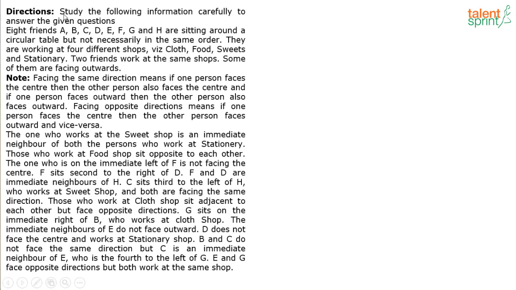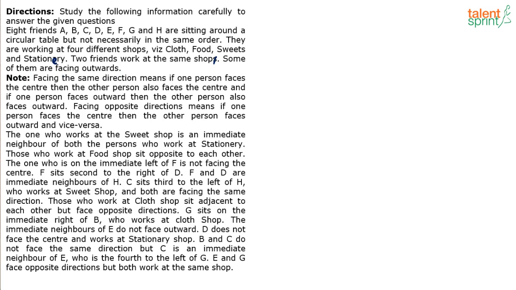Here we go. It says, look at this. Study the following information carefully to answer the given questions. Now, 8 friends A, B, C, D, E, F, G and H are sitting around a circular table but not necessarily in the same order. They are working at 4 different shops: cloth, food, sweets and stationery. Stationery should be spelled ERY, I'm sorry about this. 2 friends work at the same shop. Some of them are facing outwards.